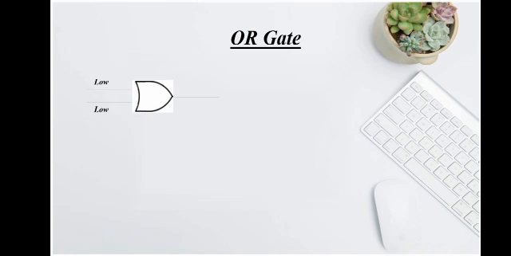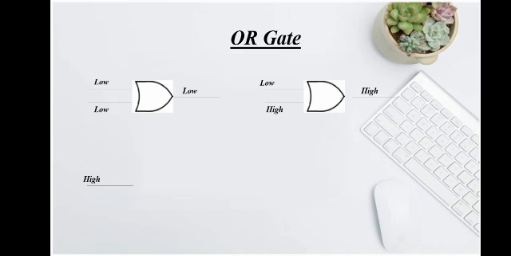give you output low, and this is the symbol of the OR gate, and OR gate means to add the numbers. Then if one of the inputs is high, it will give you high. So here you can see that one input is low and the other is high, but the result is high. Only on both inputs low, it will give you the output low.